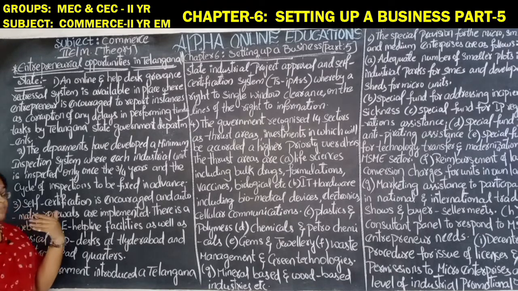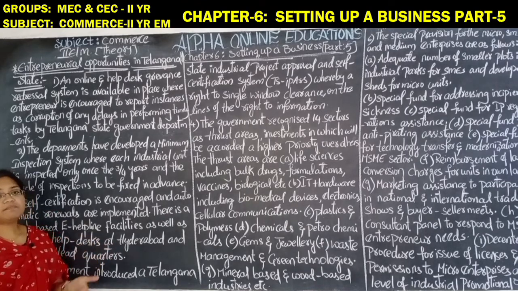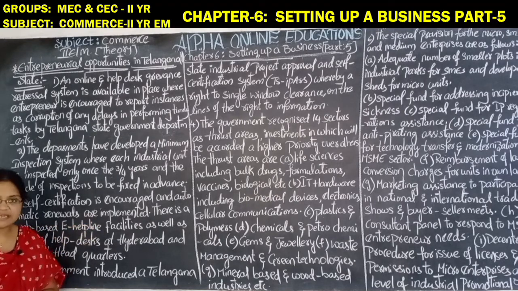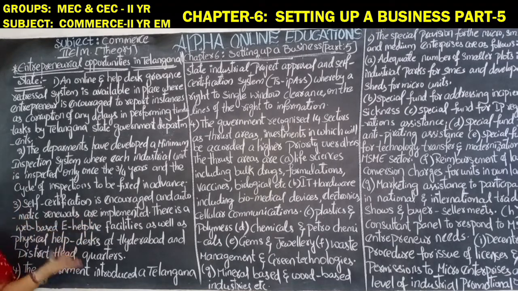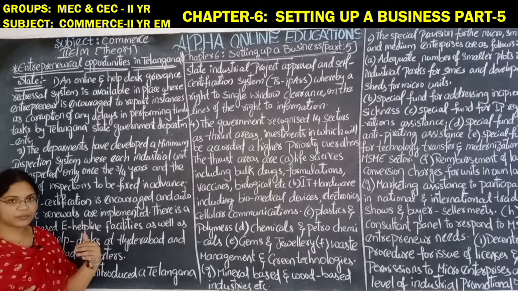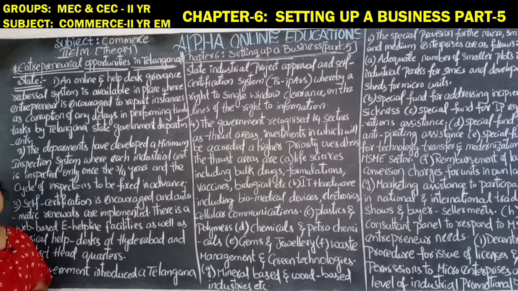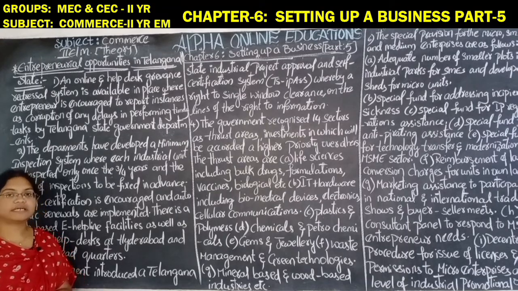For the renewal implementation also you can appeal to the physical help desk, or you can go for the web-based e-helpline facility. Whichever is better for you, you can go for that, and you can get the inspection of your units done automatically and get the certificate of inspection or renewal.